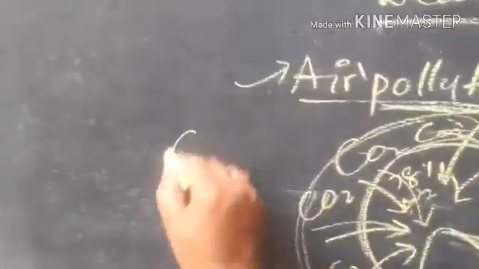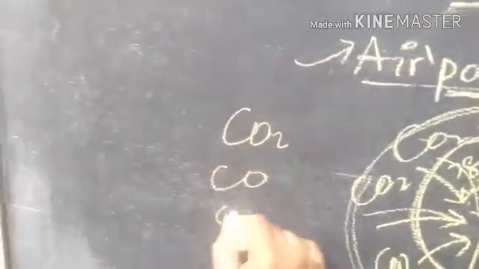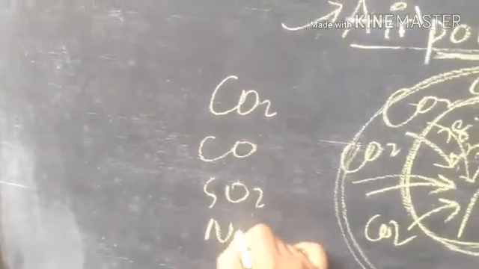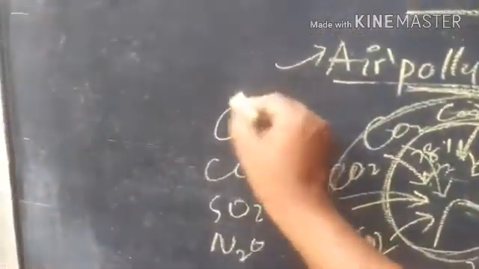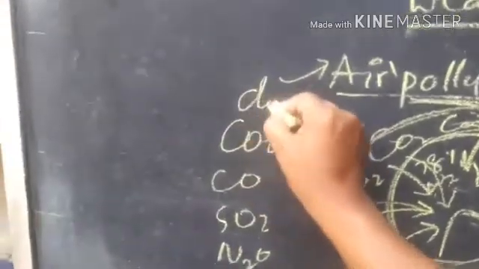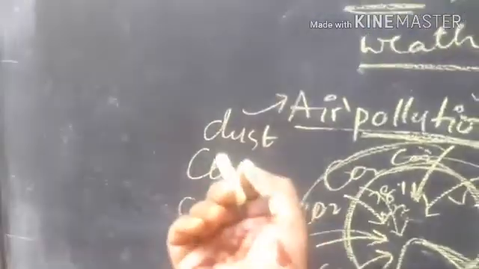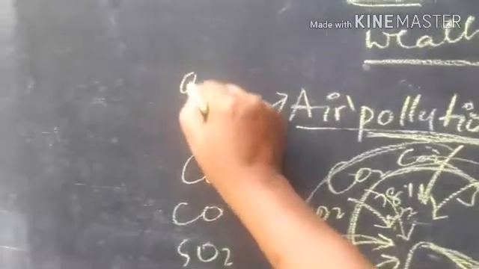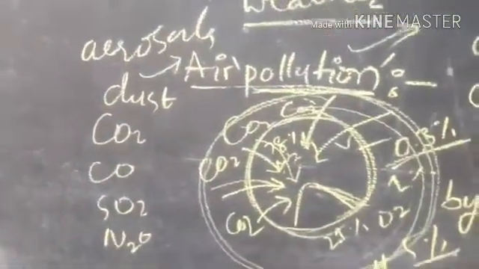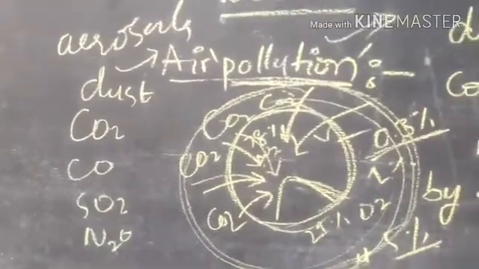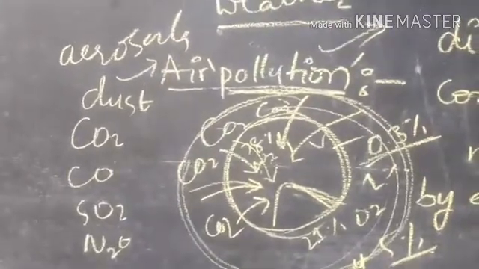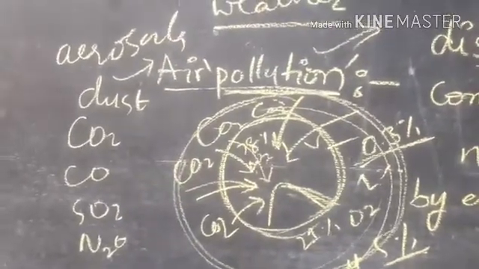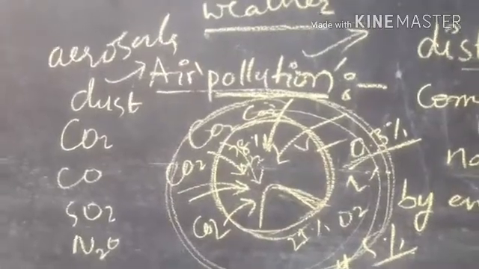Not only carbon dioxide, but carbon monoxide, sulfur dioxide, nitrogen dioxide, nitrogen oxide, right? And also dust particles, dust and fine small particles called aerosols, from burning wood etc. Factories release more impure materials, and they cause air pollution.